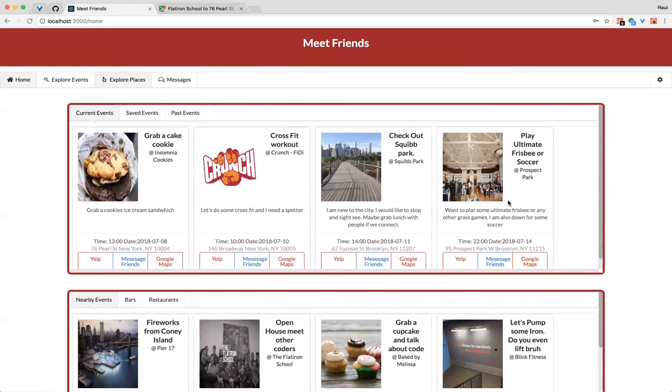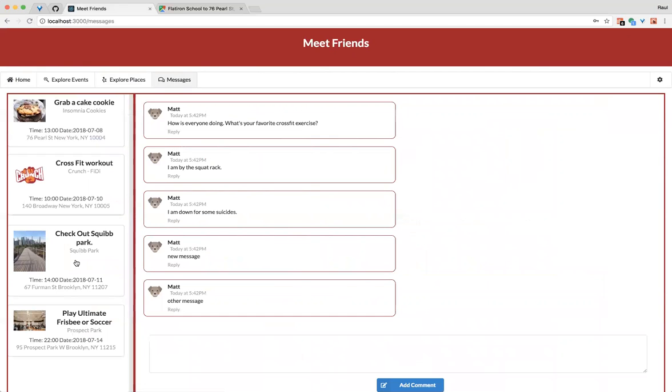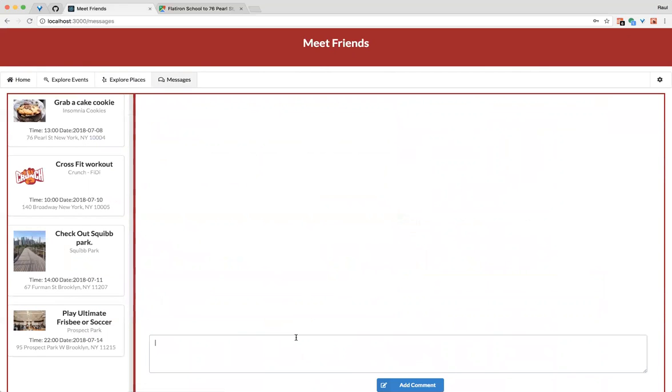Once we actually reach the number of friends that we need, at least a minimum of two other friends, at that point you can do a group chat. So you would go to your messages, and we can go to play Ultimate Frisbee. And here you can start leaving comments or messages for other individuals once that chat becomes available.